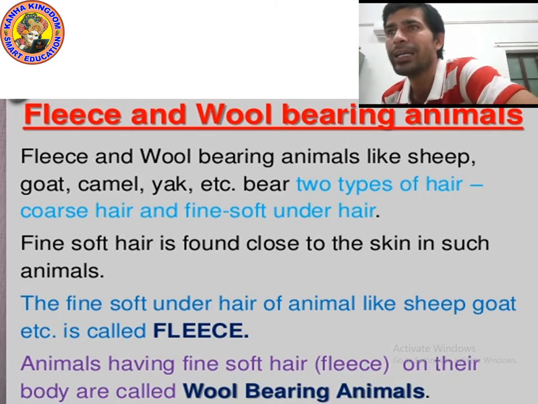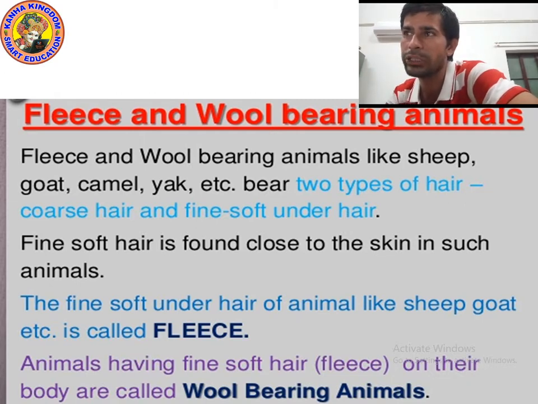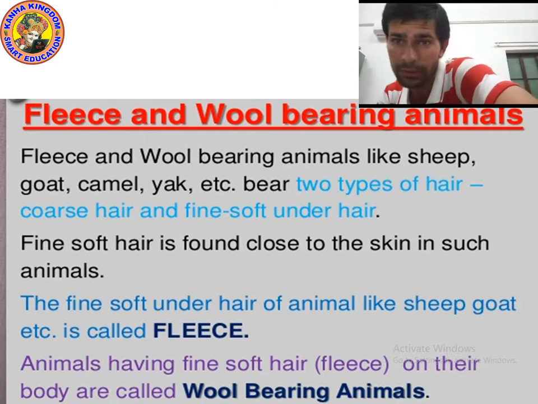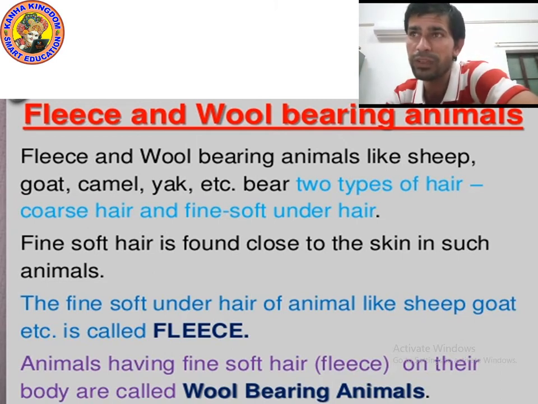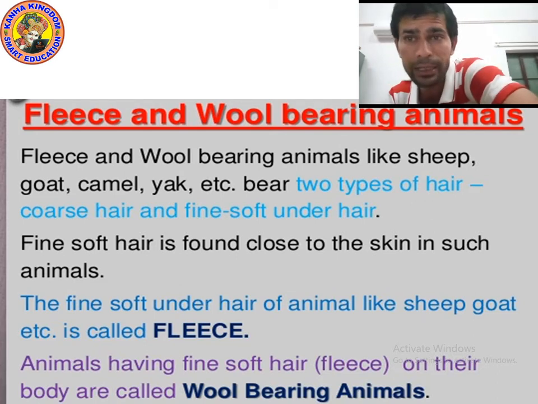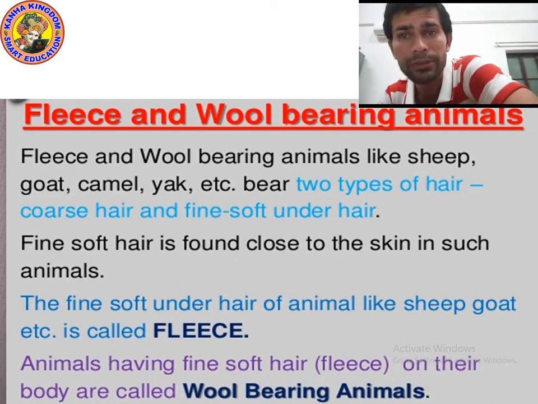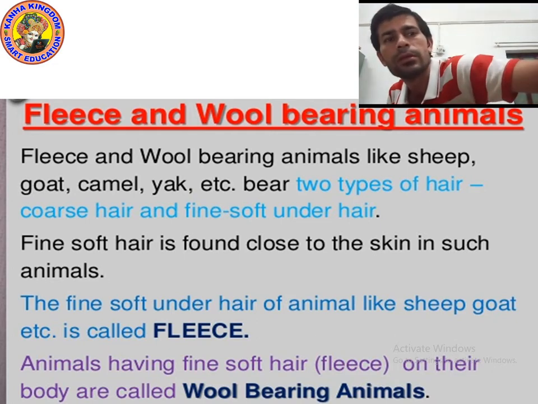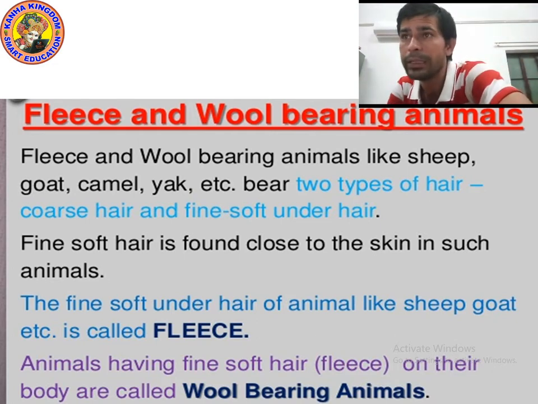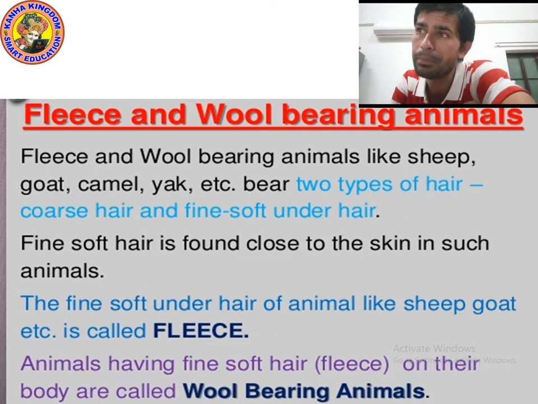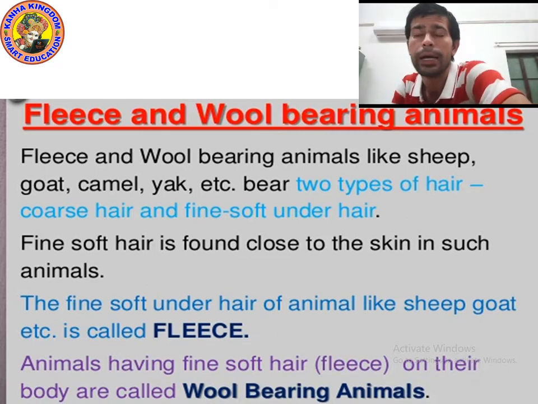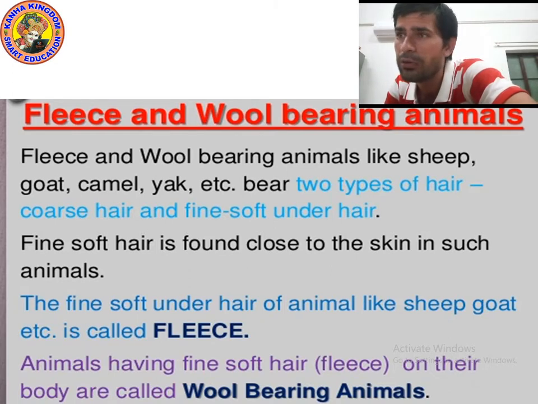Okay, the fine soft under hair of animals like sheep and goat is called fleece. What is the meaning of fleece? Soft hair. The fine soft under hair, meaning the hair found near the skin. So the fine soft under hair of animals like sheep and goat is called fleece. Animals having fine soft fleece on their body are called wool bearing animals.